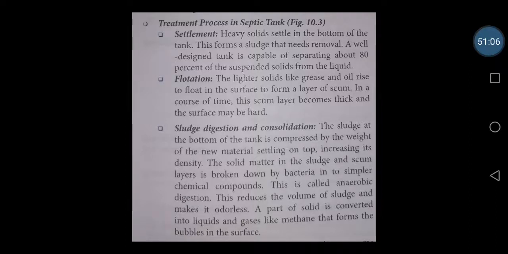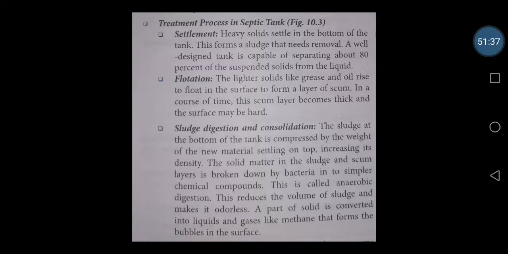Then the sludge digestion and consolidation. The sludge at the bottom of the tank is compressed by the weight of the new material settled on top, increasing its density. The solid material in the sludge and scum layers is broken down by bacteria into a simpler chemical composition, and this is called anaerobic digestion, that means there is no presence of oxygen.